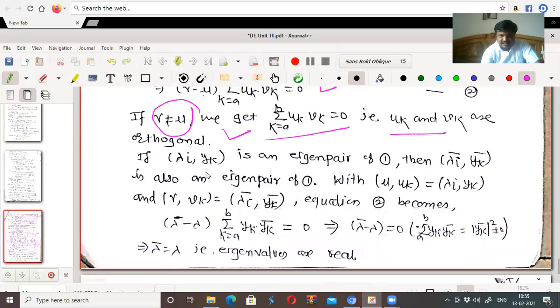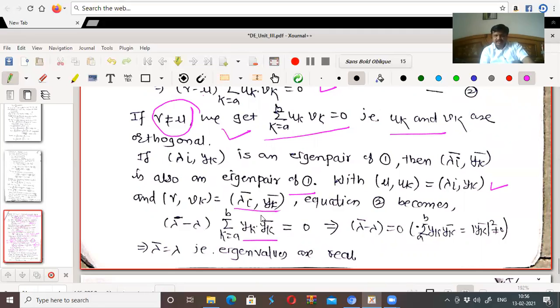Now if lambda i, yk is an eigenpair of 1, then lambda i bar, yk bar is also an eigenpair of 1 by taking the bar, right? With mu, uk equal to lambda i, yk and nu, vk equal to lambda i bar, yk bar, equation 2 becomes lambda bar minus lambda summation from k equal to a to b yk yk bar equal to 0.